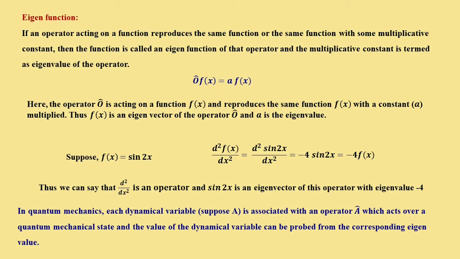In quantum mechanics, each dynamical variable, suppose a dynamical variable A, is associated with an operator, denoted by A cap, which acts over a quantum mechanical state, and the value of the dynamical variable can be obtained from the corresponding eigenvalue. So this is the significance of operators in quantum mechanics.